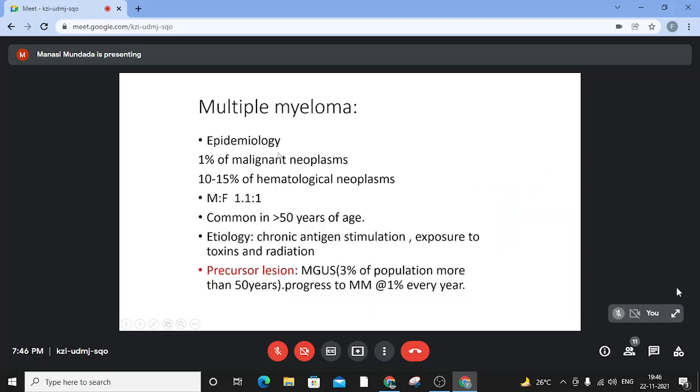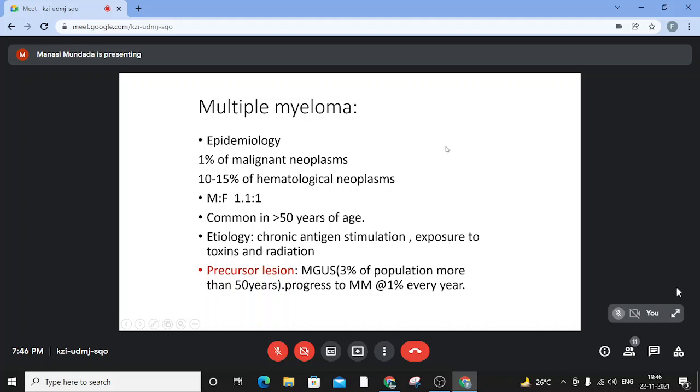So multiple myeloma comprises 1% of malignant neoplasms and 10 to 15% of hematological neoplasms. There is a slight male preponderance, and it is more common after 50 years of age. In etiology, chronic antigen stimulation, exposure to toxins, and radiation have been described. However, the details or intricacies of these are not available.